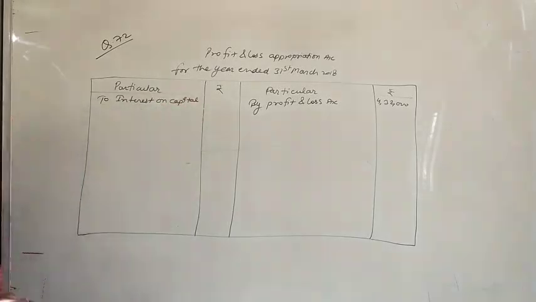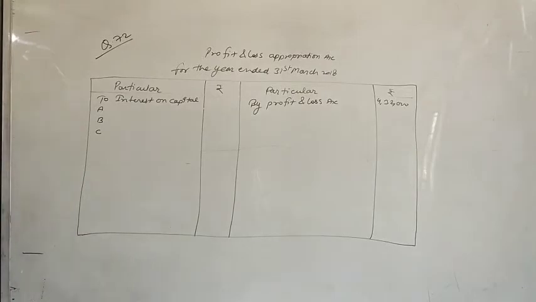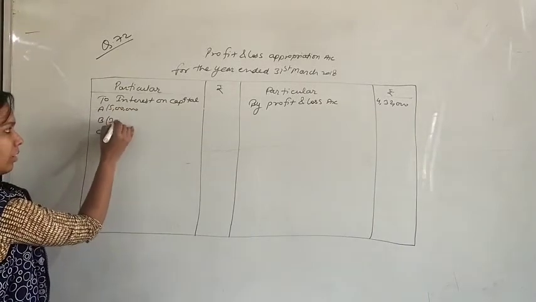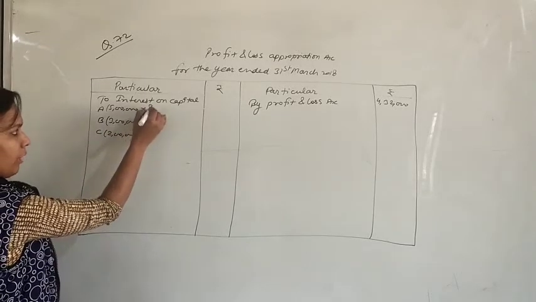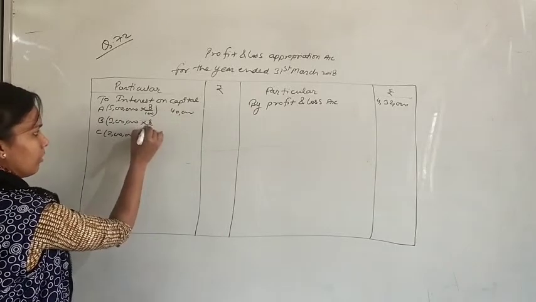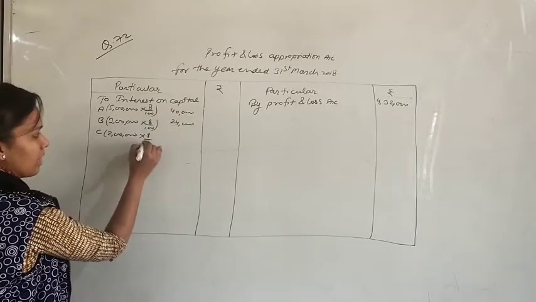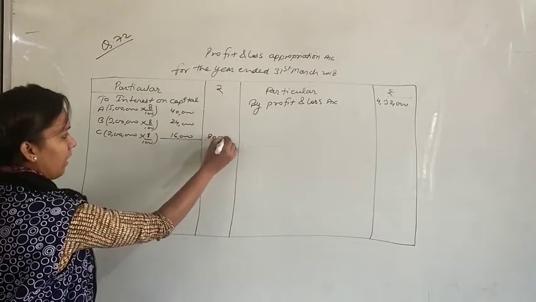So to interest on capital, partners are A, B and C. Their opening capitals are 5 lakh, 3 lakh and 2 lakh, and we will give 8% interest. It means 40,000 for partner A, for partner B it will be 24,000 and for partner C it will be 16,000. So total interest on capital will be 80,000.